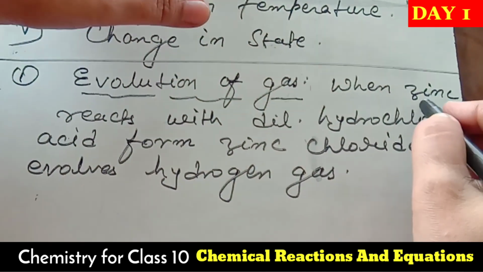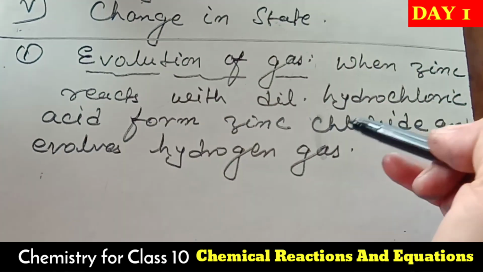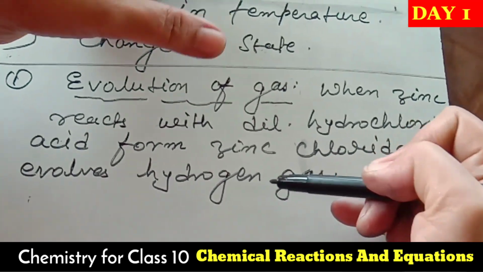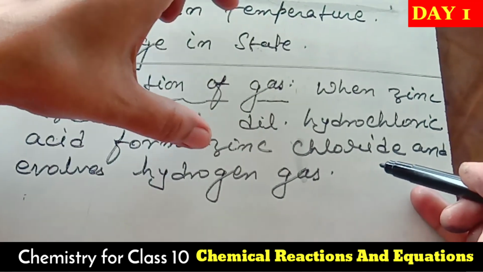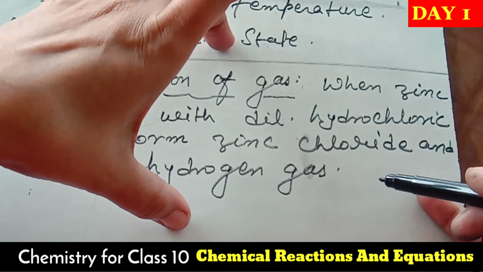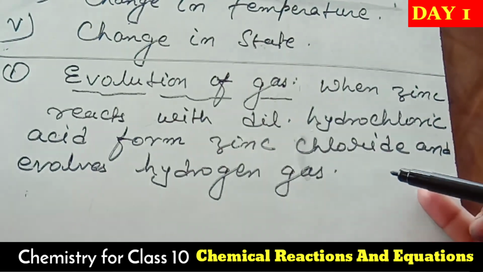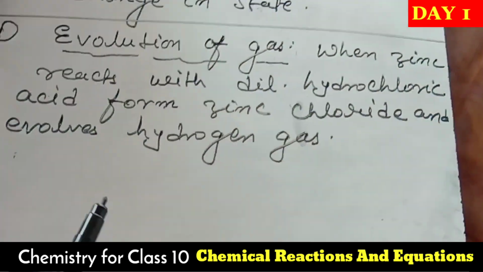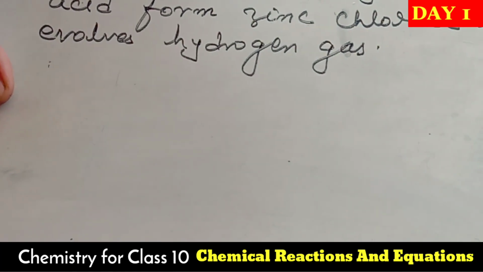Dear students, try to understand. Zinc is a highly reactive metal. When zinc reacts with hydrochloric acid, what does it give? Zinc chloride, and it evolves hydrogen gas along with it. It proves that during a chemical reaction, evolution of gas also occurs. So how will we do this activity and experiment in the lab? See, that is very interesting also.